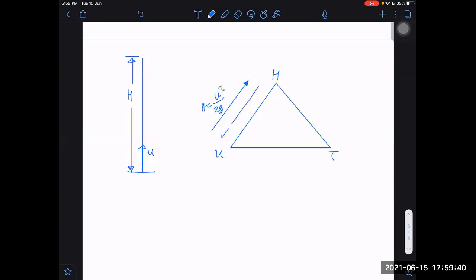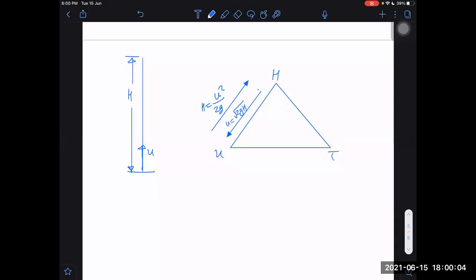U equals square root of 2GH. Directly we know this also, right?